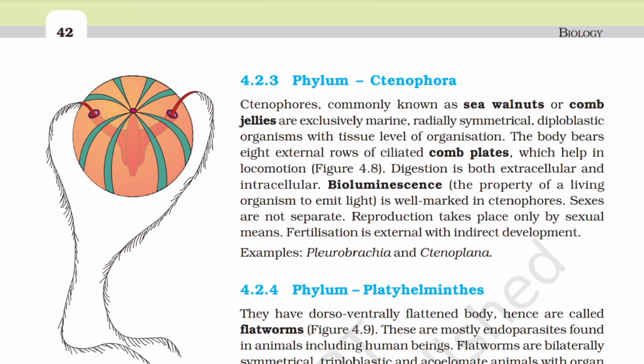4.2.3 Phylum Ctenophora. Ctenophores, commonly known as sea walnuts or comb jellies, are exclusively marine, radially symmetrical, diploblastic organisms with tissue level of organization. The body bears 8 external rows of ciliated comb plates which help in locomotion. Digestion is both extracellular and intracellular. Bioluminescence, the property of a living organism to emit light, is well marked in ctenophores. Sexes are separate. Reproduction takes place only by sexual means. Fertilization is external with indirect development. Example, Pleurobrachia and Ctenoplana.